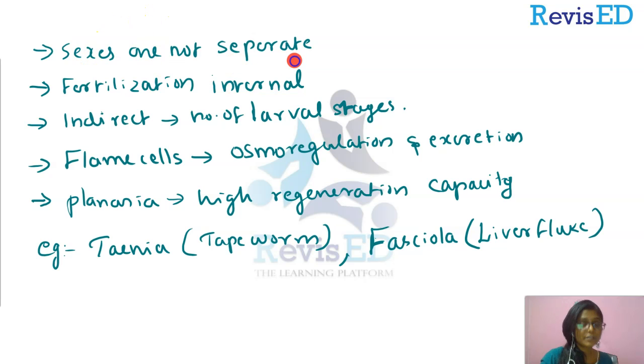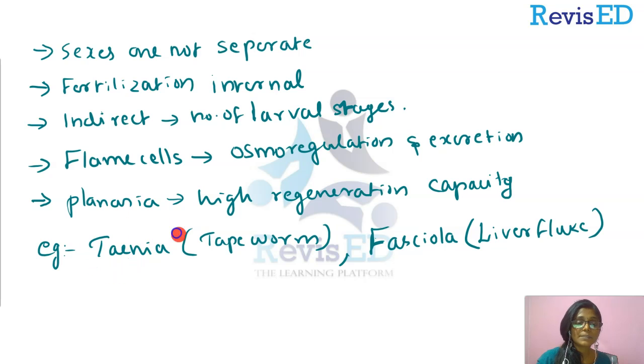The sexes are not separate in this animal. Fertilization is internal and development is indirect with a number of larval stages. There are special cells called flame cells which help in osmoregulation and excretion. Some organisms like Planaria have high regeneration capacity, which is the capacity to regenerate the lost parts of the animal.